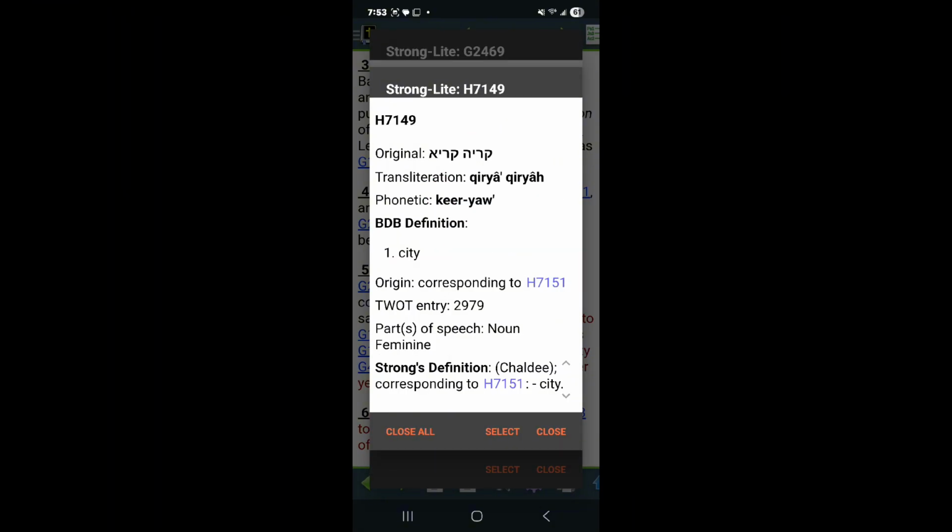H7149, Kerioth, is Kuf, Resh, Yod, Aleph or Kuf, Resh, Yod, He, Kiria. The definition is city. So Judas Iscariot means man of the city. It doesn't specify a city named Kerioth, but actually he's called the man of the city.